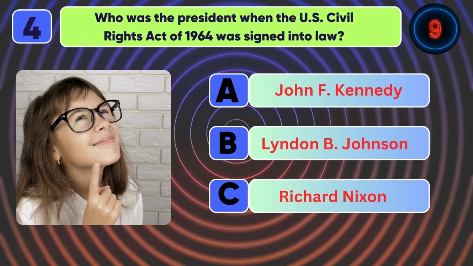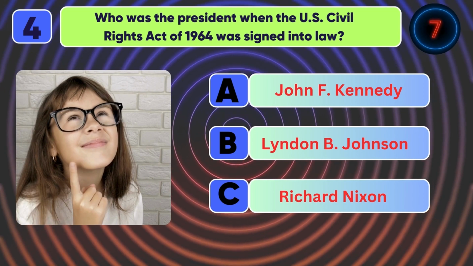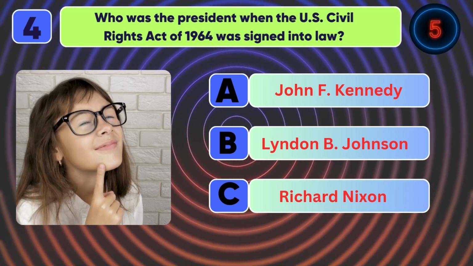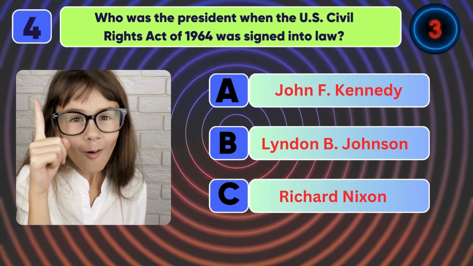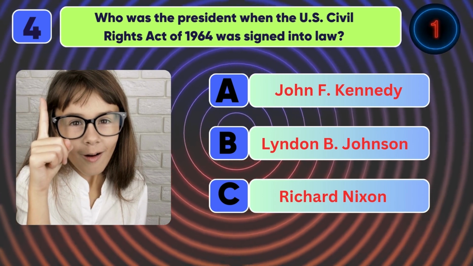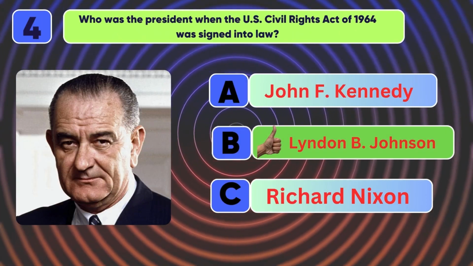Who was the president when the U.S. Civil Rights Act of 1964 was signed into law? The answer is Lyndon B. Johnson.